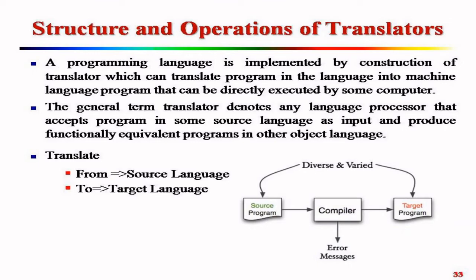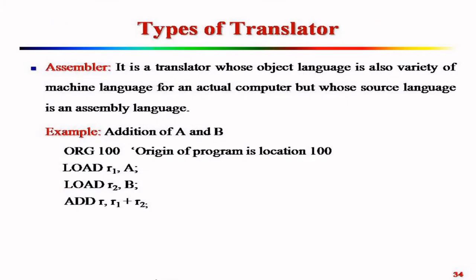In between there is a compiler. So what is the task of compiler? The compiler's task is, if there is any mistake or any error in our program, then it will show the message, or it will inform the programmer. So next type of translator. First is an assembler.